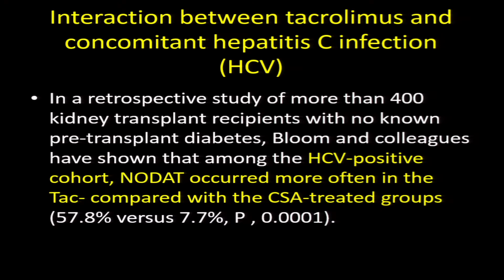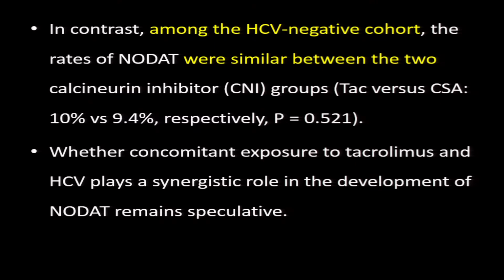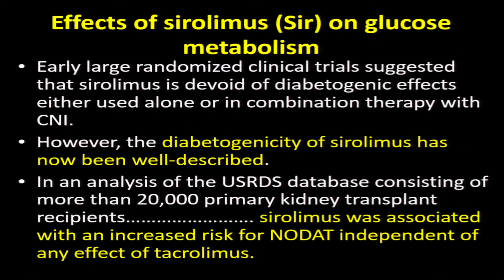Next comes the interaction between tacrolimus and hepatitis C infection. In a retrospective study of more than 400 kidney transplant recipients with known pre-transplant diabetes, Bloom and colleagues have shown that among the HCV positive cohort, NODAT occurred more often in the TAC compared with the cyclosporin treated groups. In contrast, among the HCV negative cohort, the rates of NODAT were similar between the two calcineurin inhibitors, TAC versus cyclosporin. But sirolimus, again, has a very high diabetogenic effect.